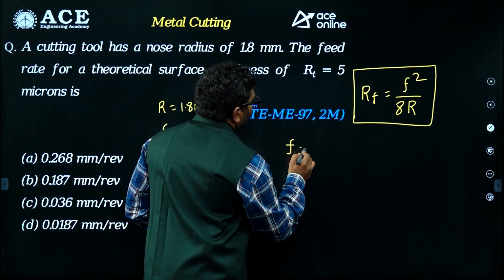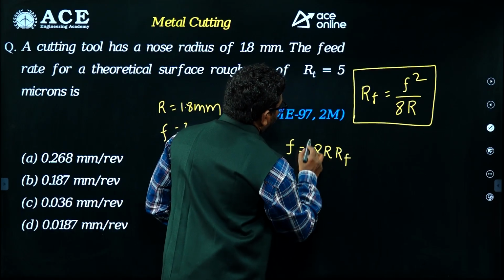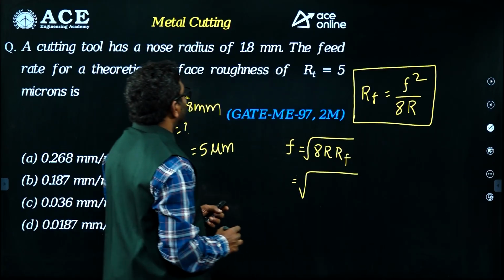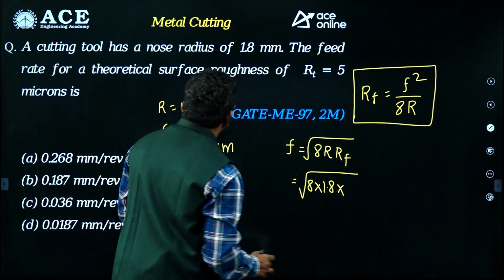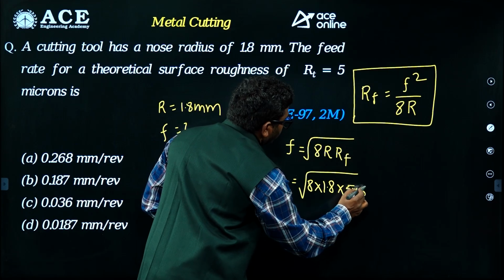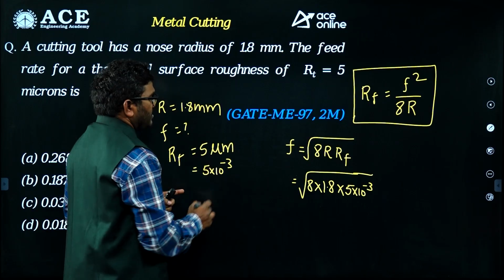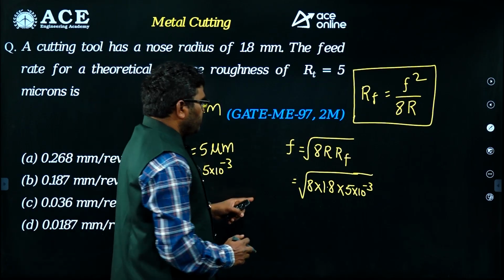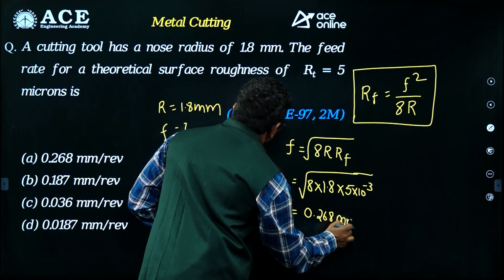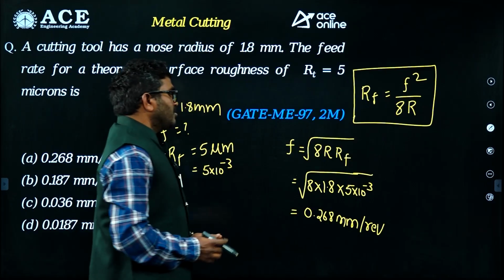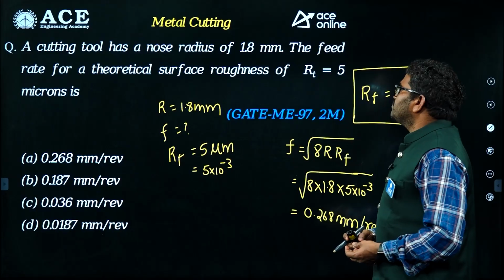So feed is equal to the square root of 8R into Rf, that is square root of 8 into radius 1.8 into Rf, which is 5 into 10 power minus 3, because I am converting micron into mm. So if you solve this, nearly we will get 0.268 mm per revolution.